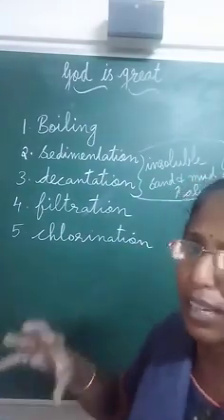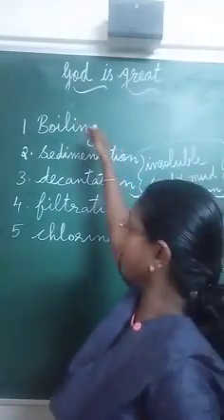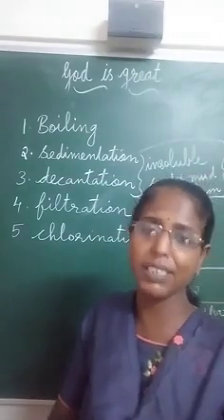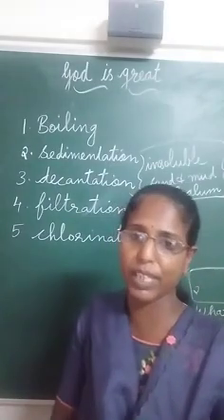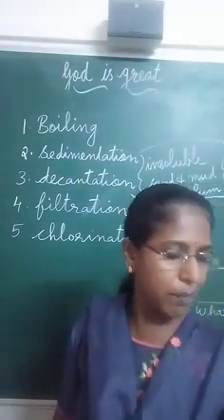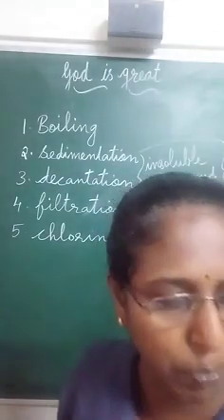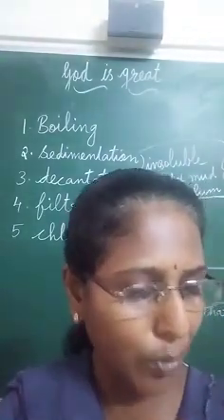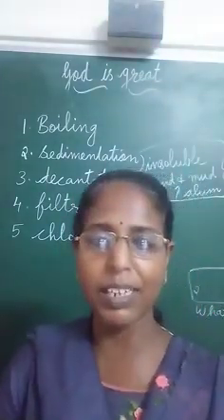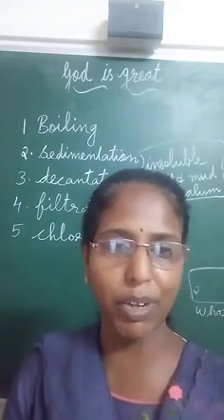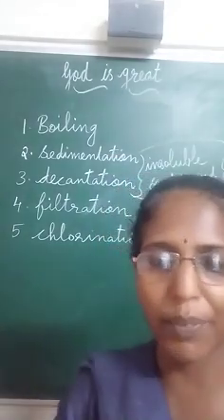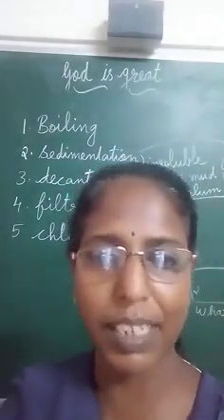Next, one by one we are going to learn. First we are learning boiling. Boiling is the simplest method used in purification of water. All of you underline. Boiling is the simplest method to purify water, and in this method water is boiled at least for 10 minutes. Germs present in water are killed by boiling. So to do boiling, you have to boil the water at least 10 minutes, and by boiling we can kill the germs present in water.